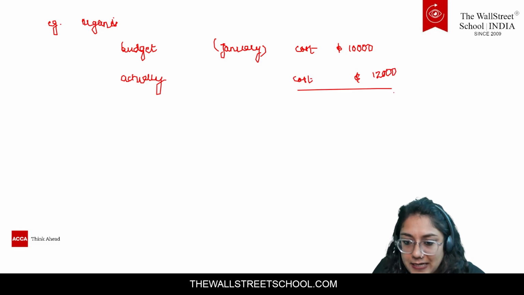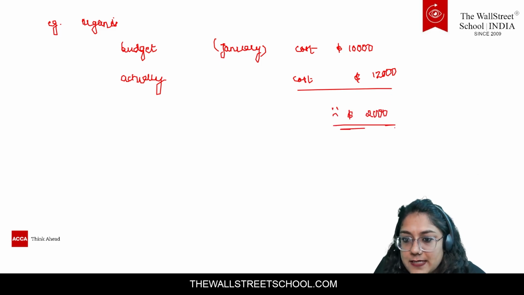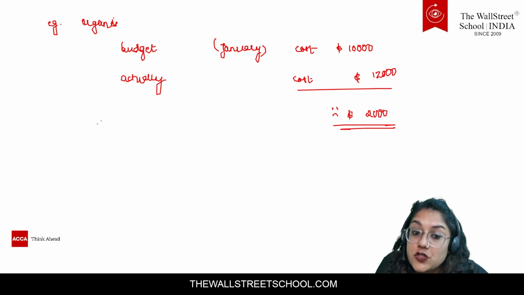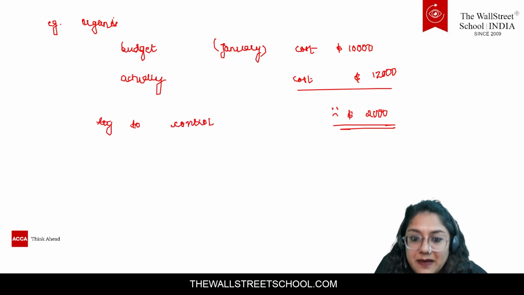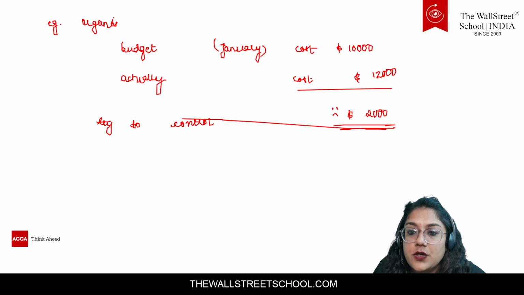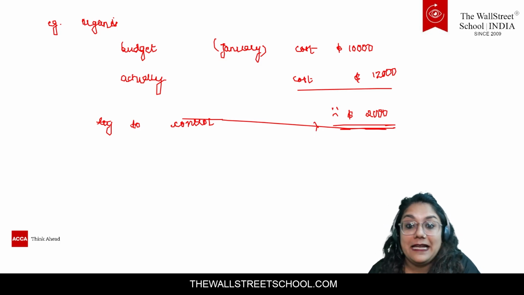They'll be unhappy because the extra $2,000 has gone. So they would try to control this so that in the month of February this situation does not occur and is stopped. That's the meaning of control.